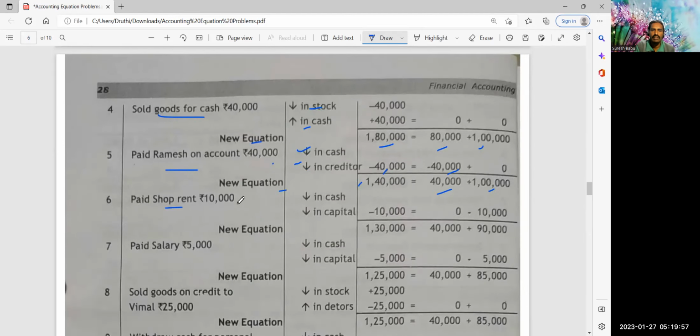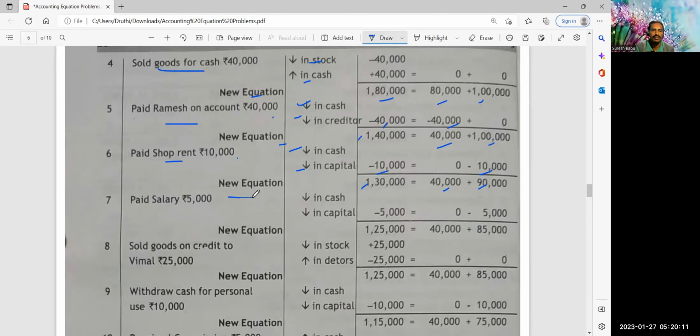Paid shop rent 10,000, minus 10,000 cash. So minus 10,000 from capital, minus 10,000, minus 10,000, liabilities 0. So 1 lakh 30, 90 plus 40, 1 lakh 30,000 new equation.